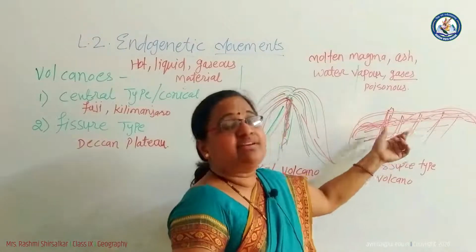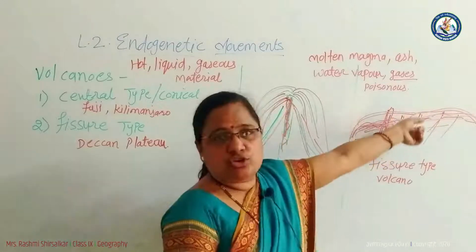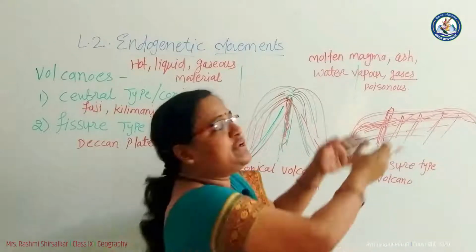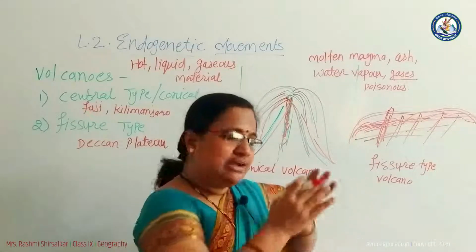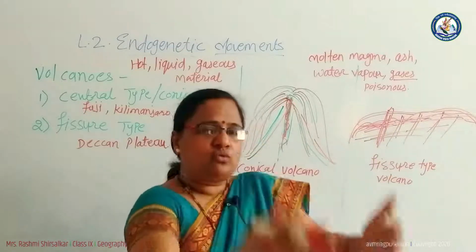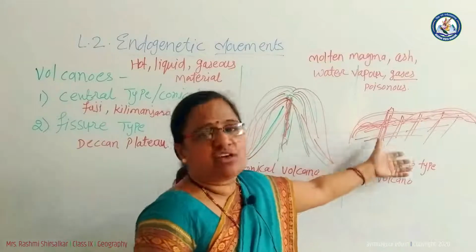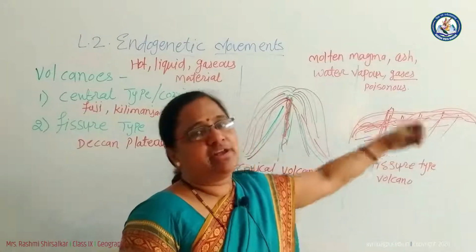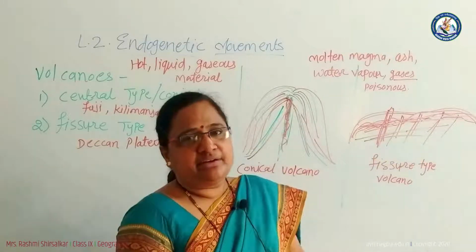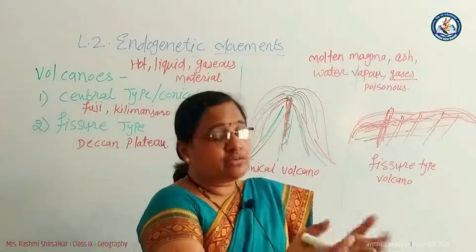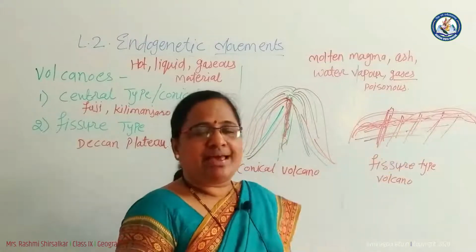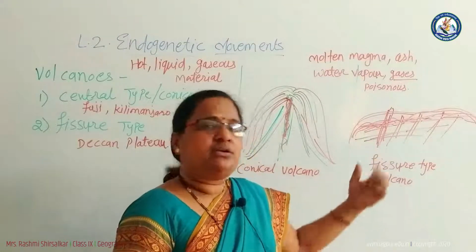Because of that material that comes out from the interior of the earth through the fissures, the material is deposited near the cracks, so plateaus are formed in large form. So a large area is covered with the material, that is molten magma, hot material, ashes, water vapor, gases, everything. And because of these, there is pollution: noise pollution, air pollution and soil pollution. The material which comes out from the interior is good also, we have minerals also, but because of the gaseous or inflammable gases, the air pollution is also there.